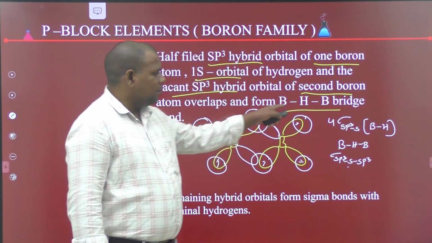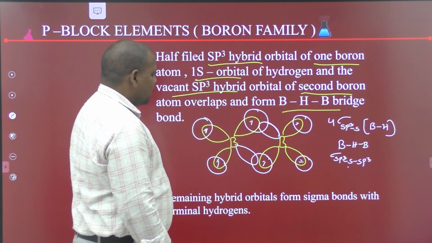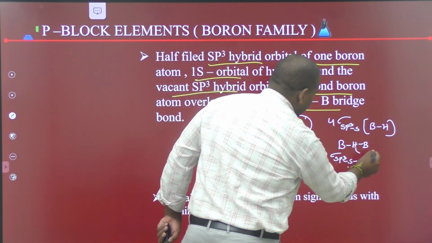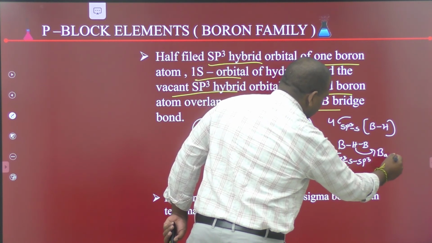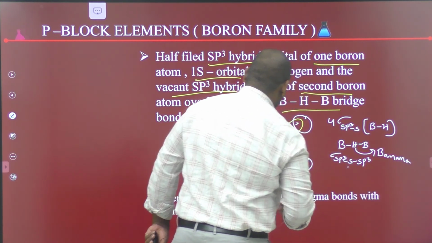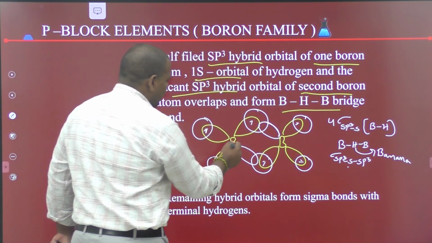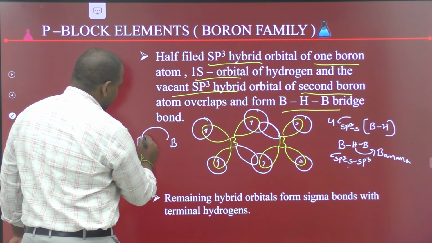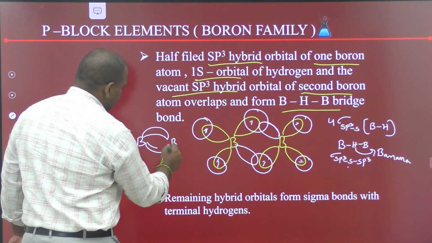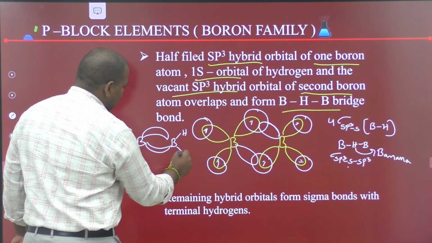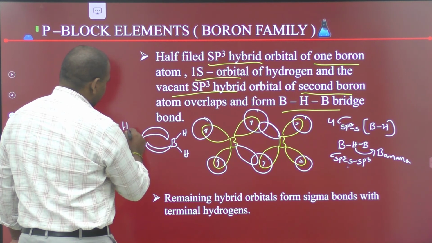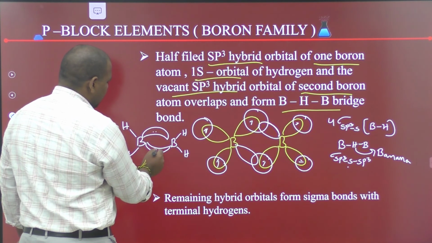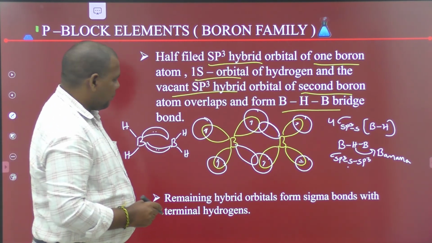The BHB bridge bond is also called a banana bond because its structure is similar to a banana shape.